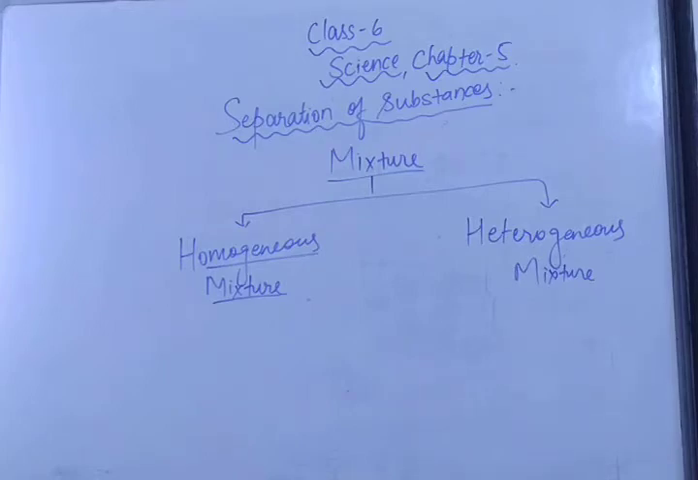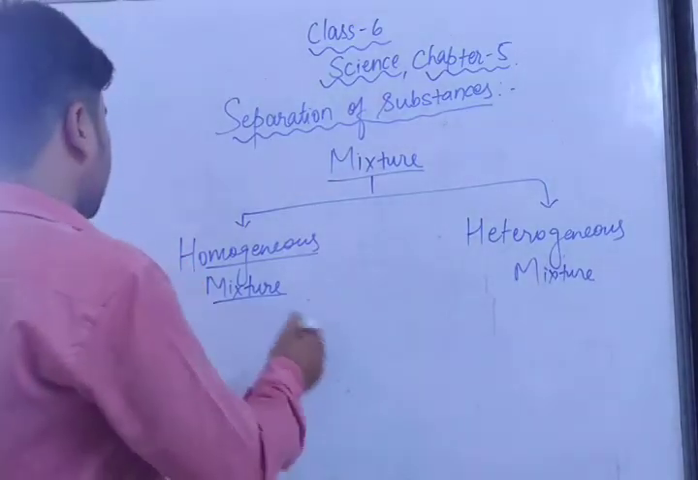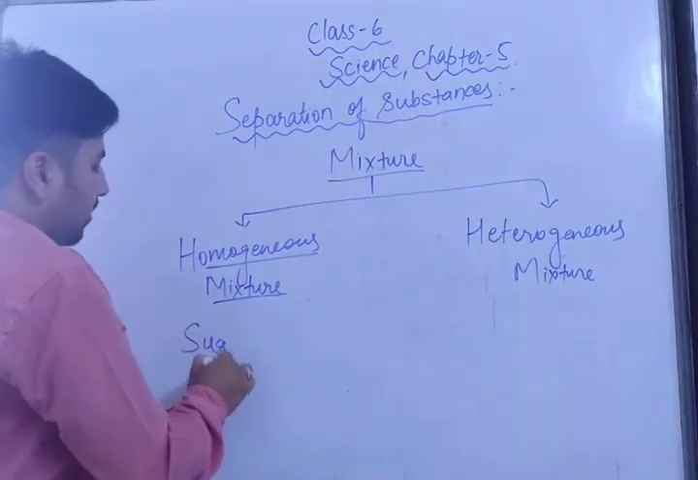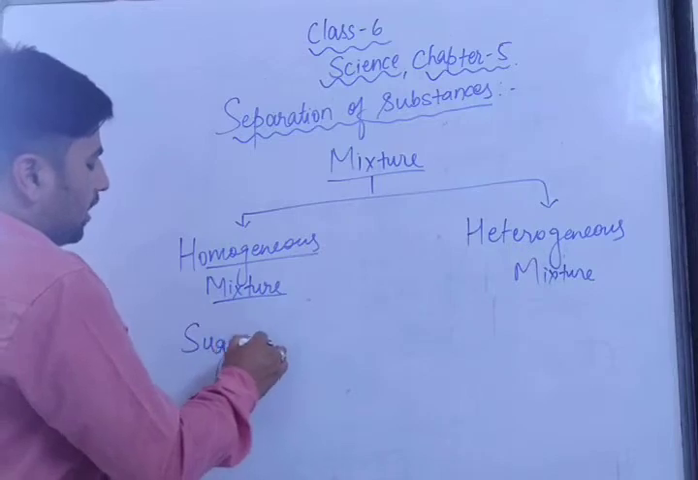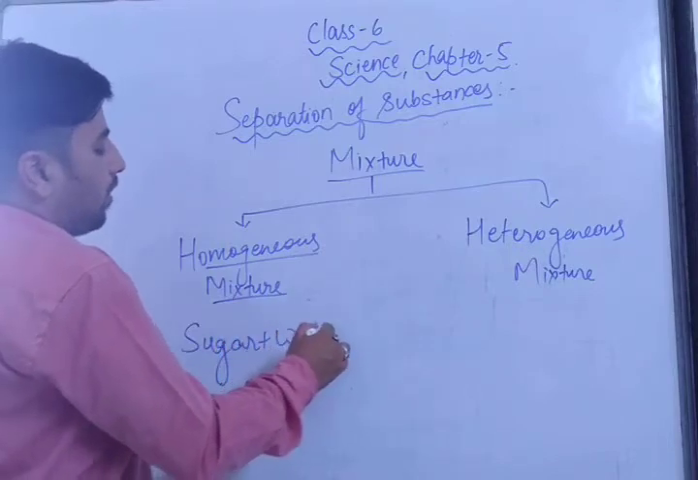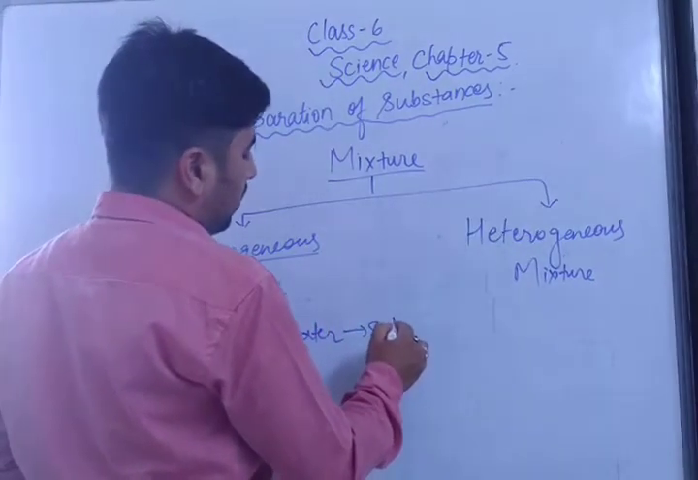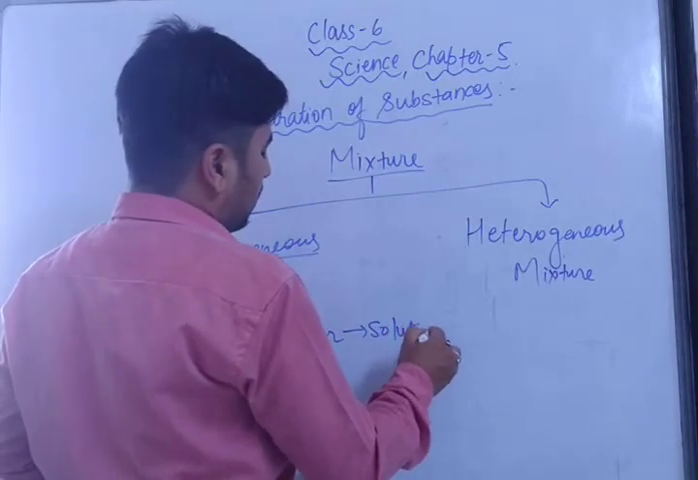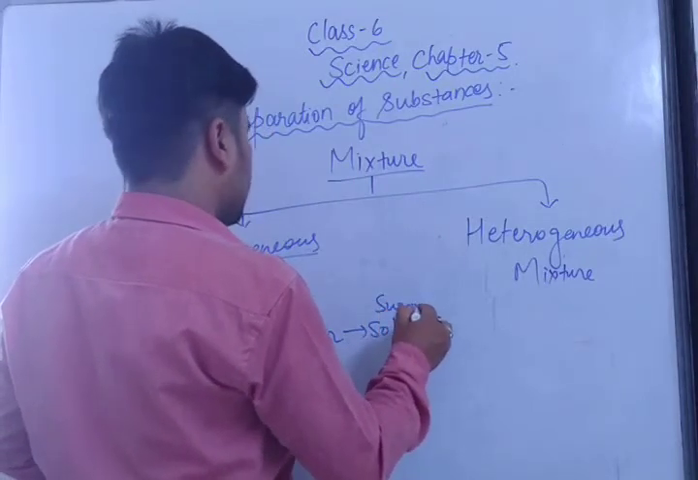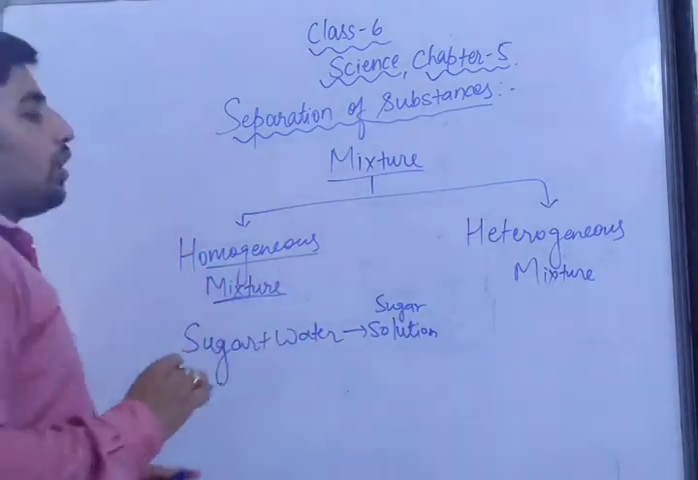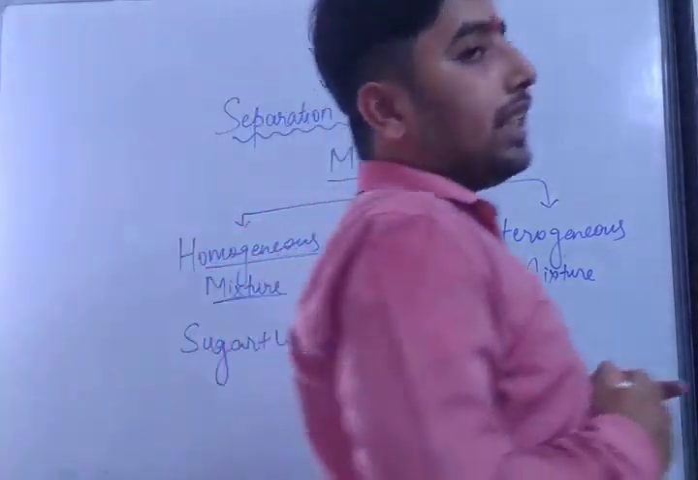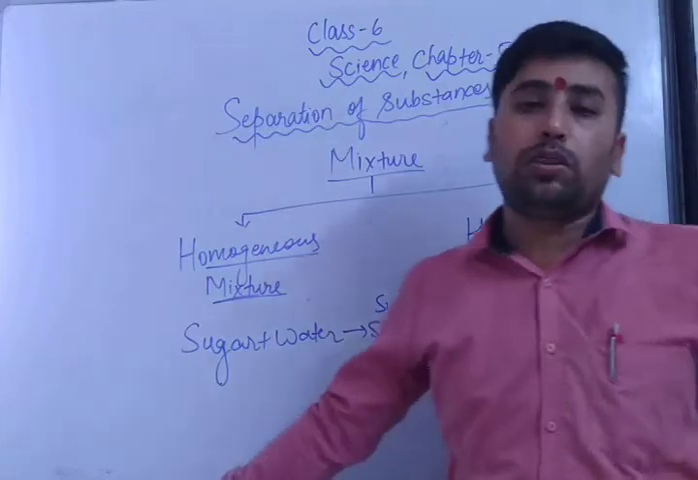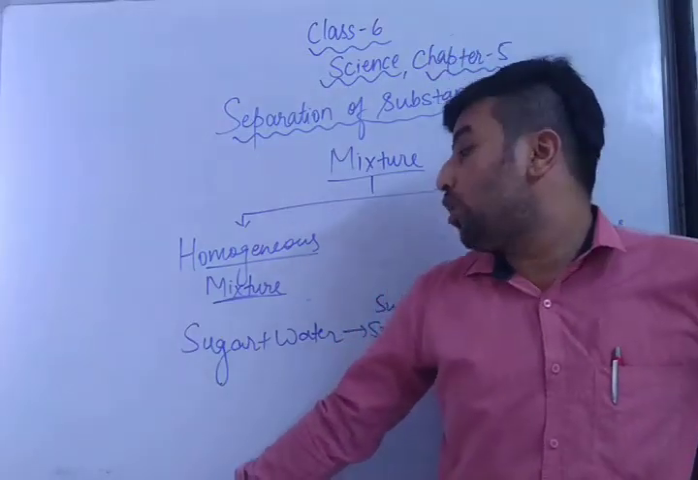Homogeneous mixture means a mixture in which the particles of the substances present cannot be seen. See here, this is 100% dissolved. Sugar plus water is equal to sugar solution, sarbat, you know, a solution of sugar. Got it? So this is homogeneous, in which neither solute nor solvent can be seen. It should be 100% dissolved in each other.